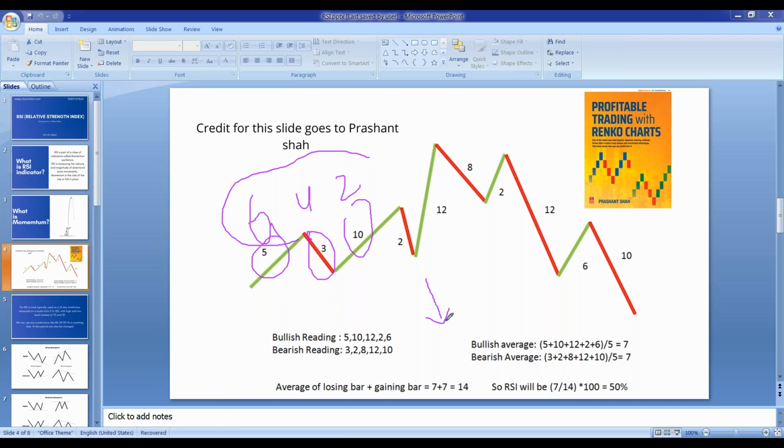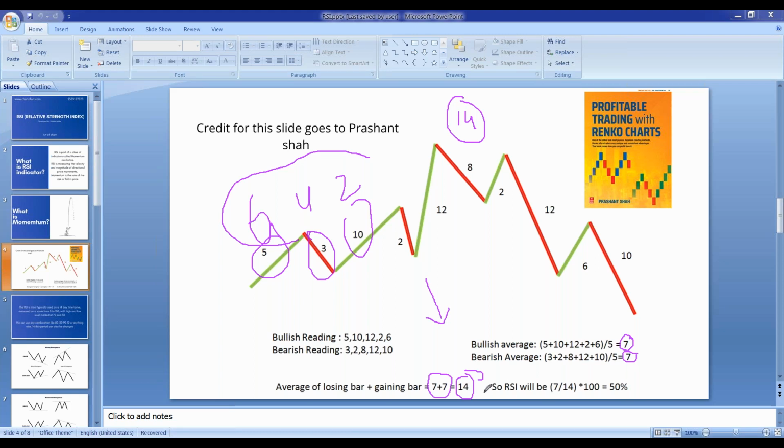Total of bullish and bearish is going to be 14? No. Why are you considering this as 14? 14 is the period. 14 is the day. Don't consider it that way. I have just shown how this 14 came. Focus here, 7 plus 7. How did this 7 plus 7 come? This is the average of the bullish bars, and this is the average of the bearish bars. So the average can be more or less than 14. Yes, it can be 15 as well. It can be 20 as well. Yes, it can be different.